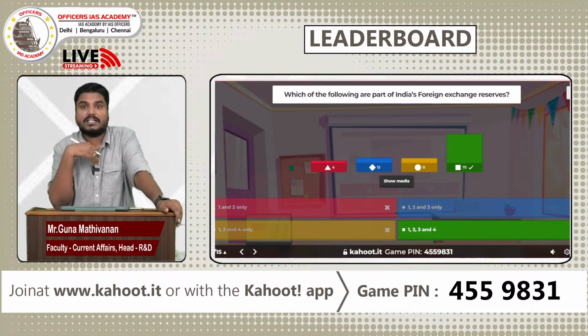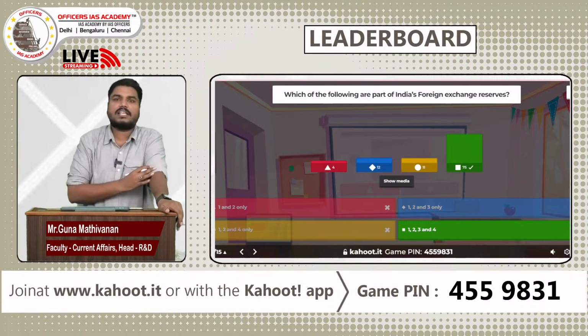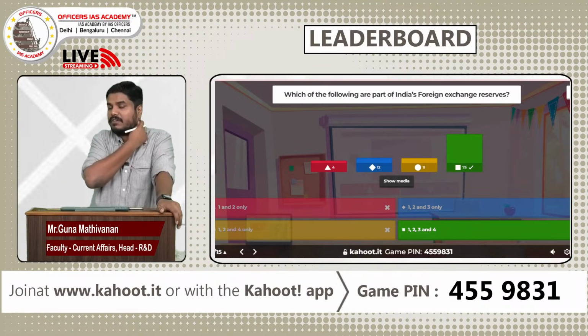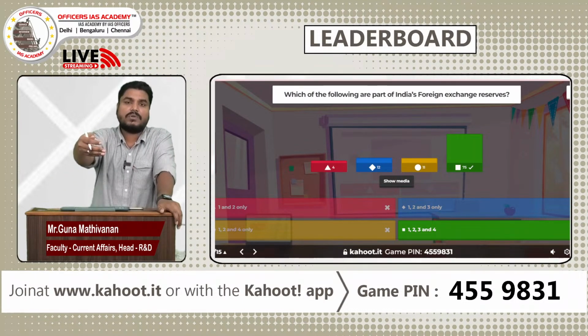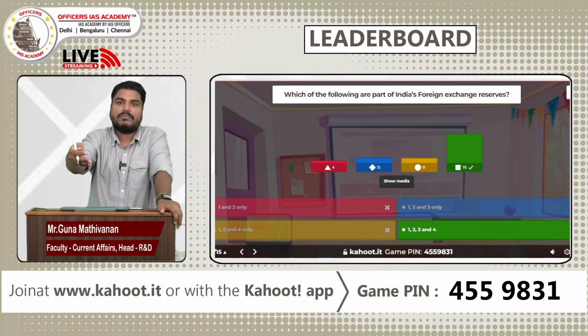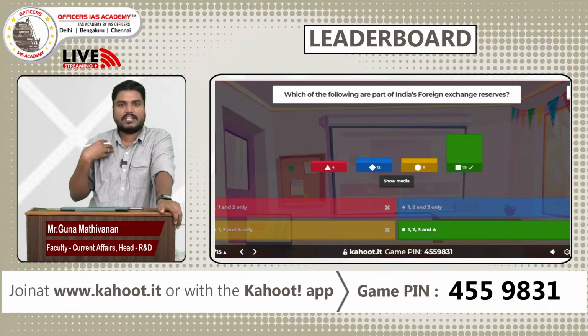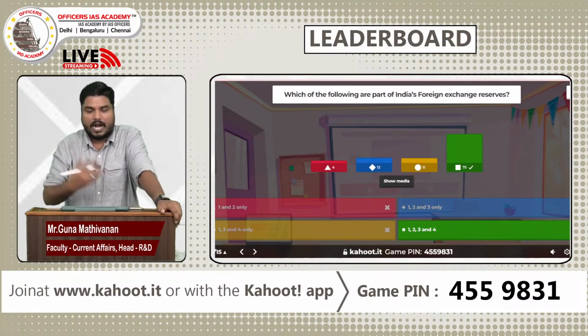The IMF gives every country SDR, special drawing rights. Then reserve tranche: member countries of the IMF contribute money to the IMF. Of that contribution, a certain percentage, like 25%, is the reserve tranche.